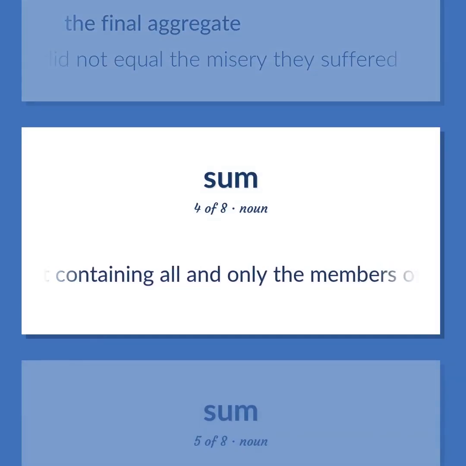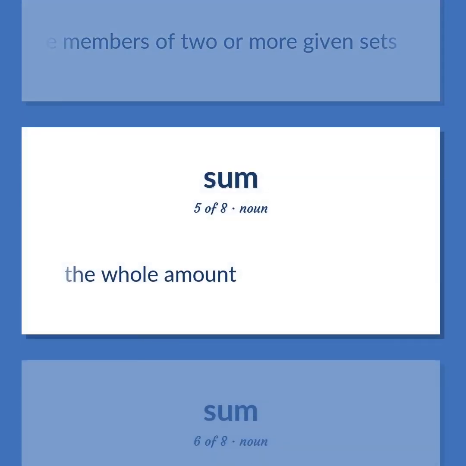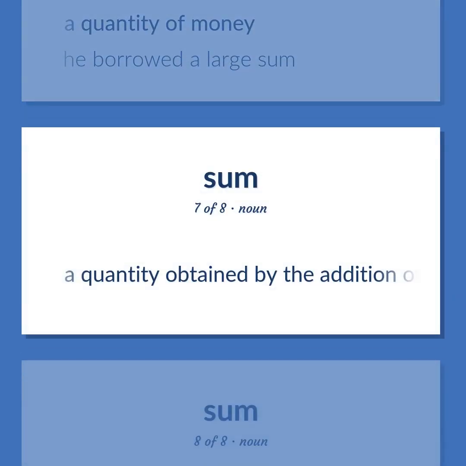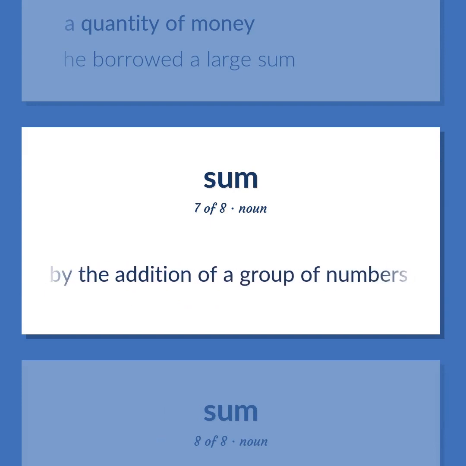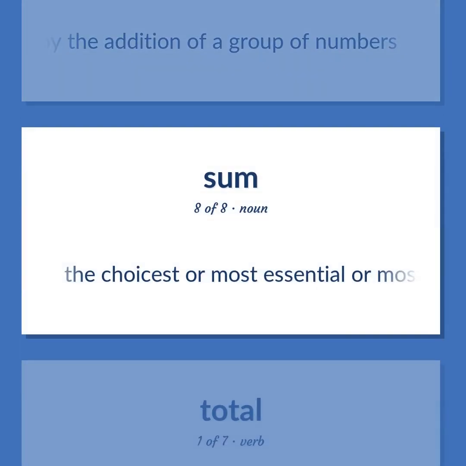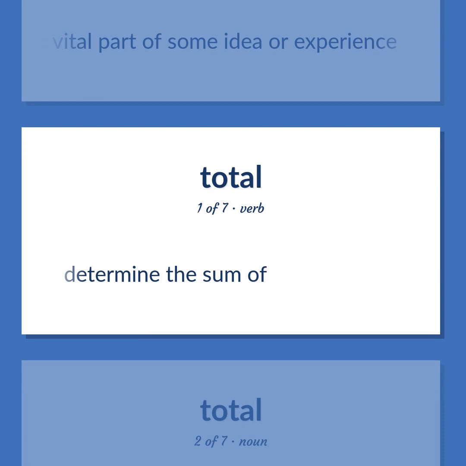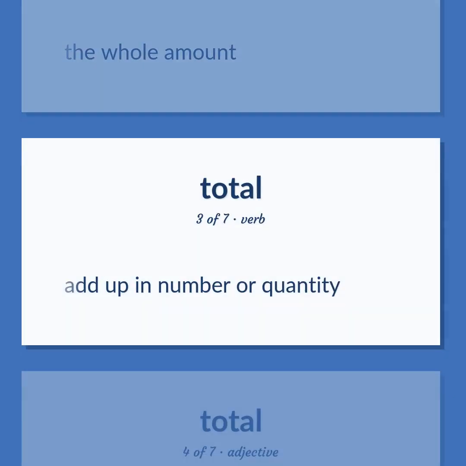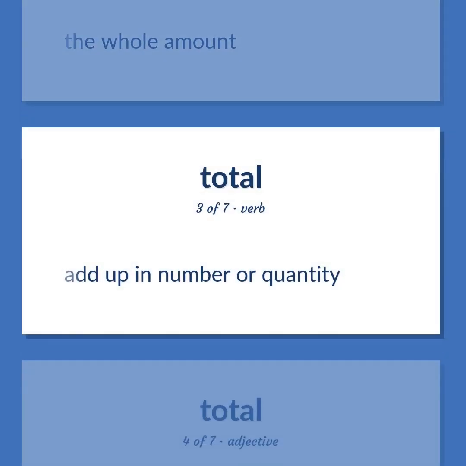A set containing all and only the members of two or more given sets. The whole amount. A quantity of money. He borrowed a large sum. A quantity obtained by the addition of a group of numbers. The choicest or most essential or most vital part of some idea or experience. Determine the sum of. The whole amount. Add up in number or quantity.